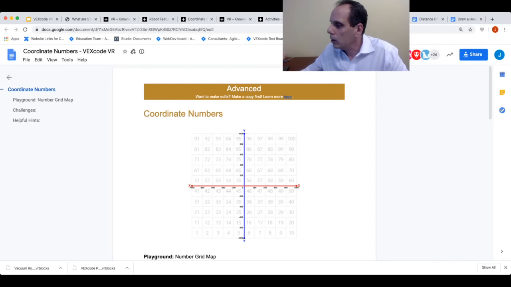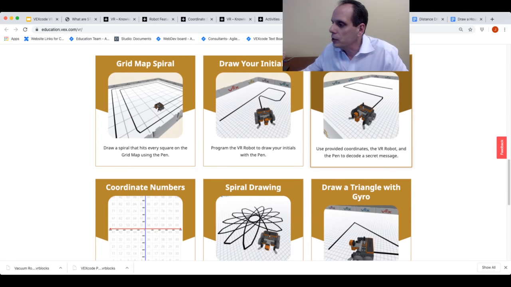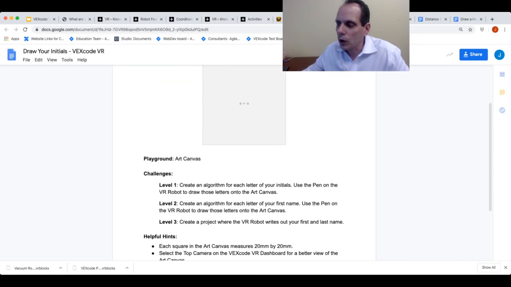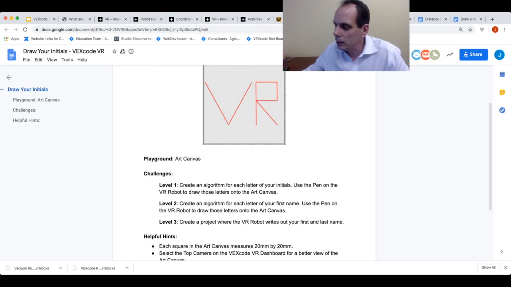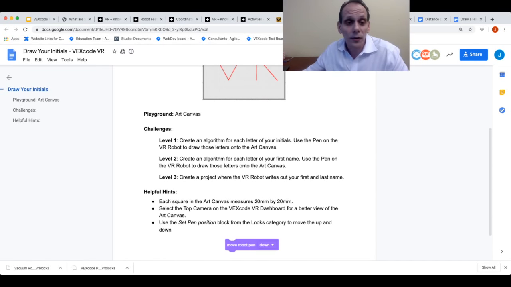Let me show off one more activity for you. Draw your initials. This is a fun one. This is also another advanced activity. Create an algorithm to draw each letter of your initials. Use the pen to be able to do that. Draw your first name, and create a project where your VR robot draws your first and last name. Then we have the helpful hints located underneath of that.